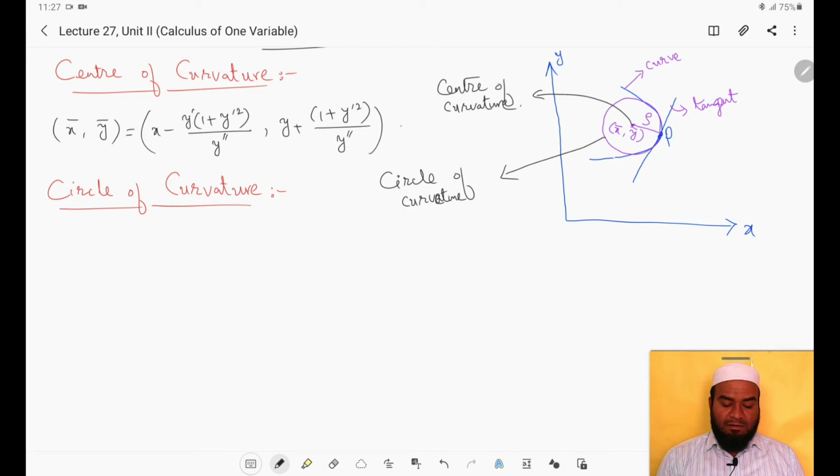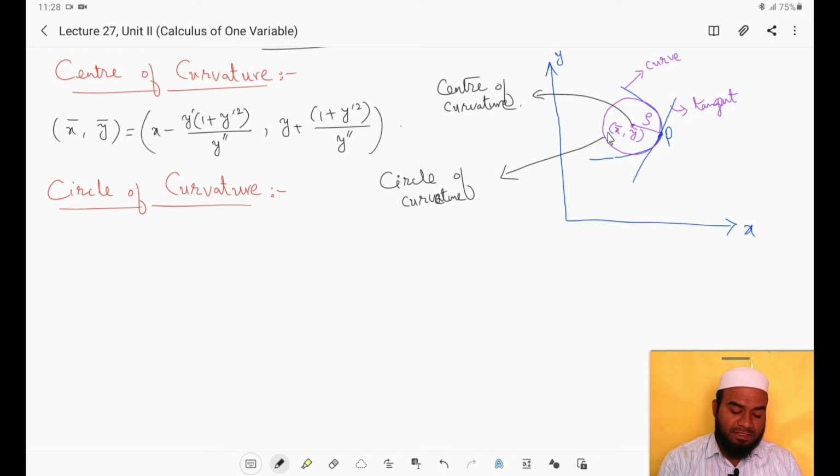So how to find the circle of curvature? For finding the equation of the circle of curvature, first you have to find the center and the radius. Then the center is found by this formula, x bar equals x minus y dash into (1 plus y dash square) by y double dash, y bar equals y plus (1 plus y dash square) by y double dash. And the radius of curvature, you already know, (1 plus y dash square) whole power 3 by 2 by y double dash. That is the formula for finding radius of curvature when a Cartesian curve is given.